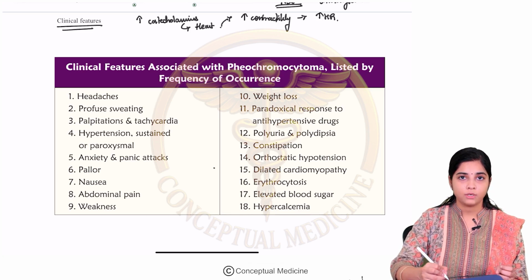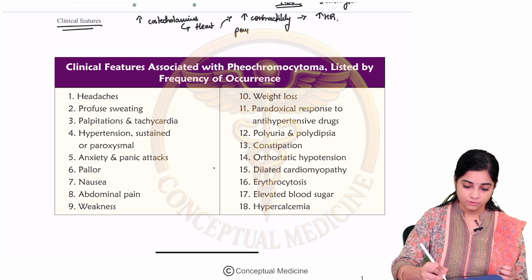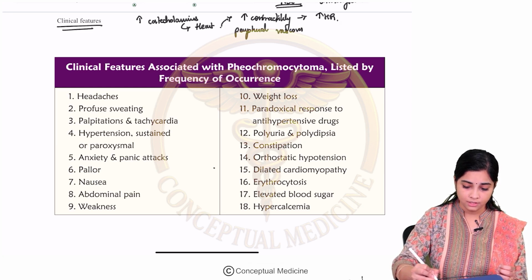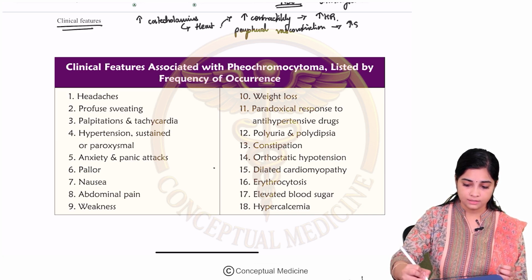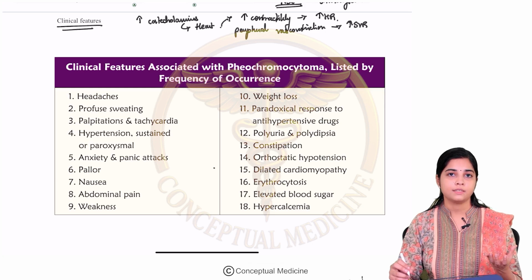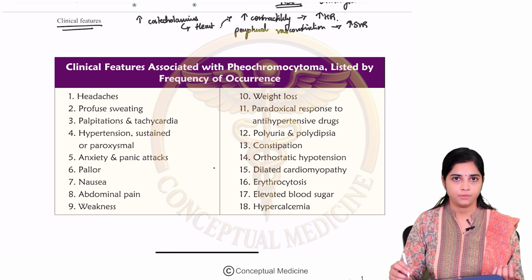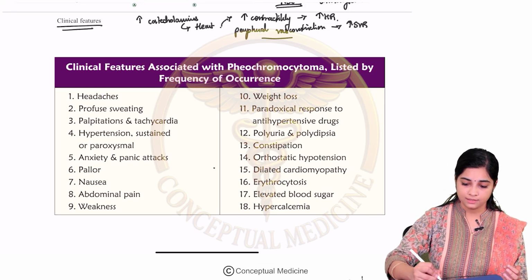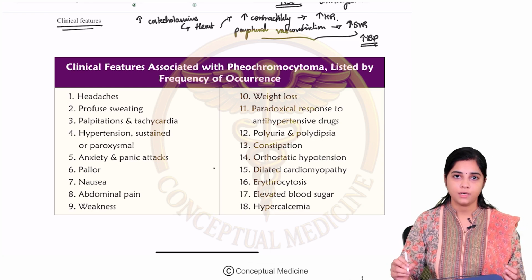Apart from that, it is responsible for peripheral vasoconstriction, causing an increase in the systemic vascular resistance as well. So, on the whole, all of this results in an increased blood pressure.